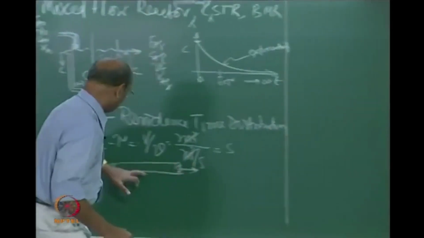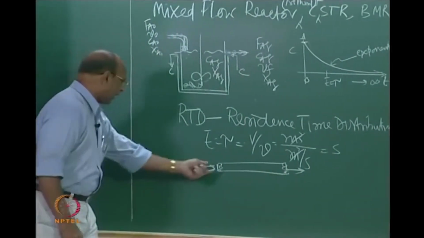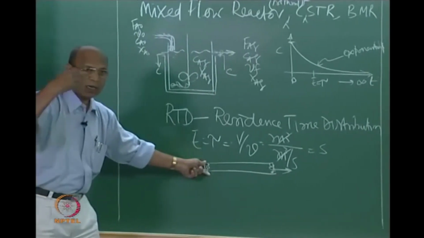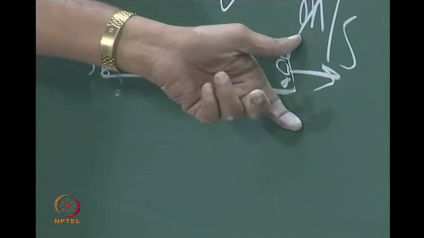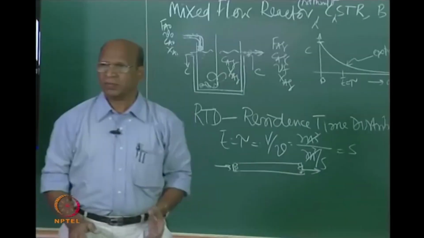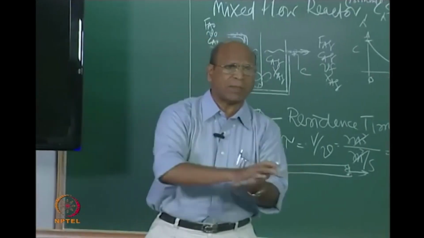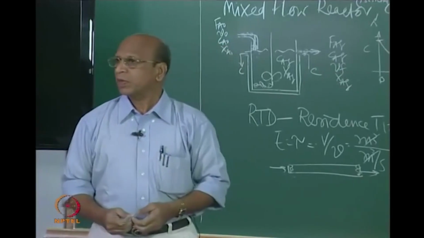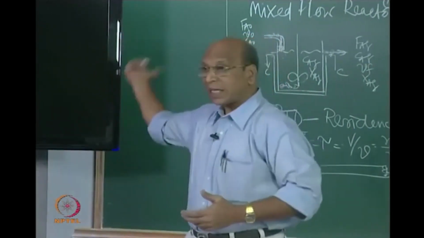Same thing here, plug flow. I have 1 liter entering, 1 liter coming out. Because of our ideal definition, that 1 liter exactly comes out here. So what is the conversion in that 1 liter? 1 liter contains 100 packets, exactly the same. Now, I am mixing them, destroying the packets and mixing in terms of molecules. What is the concentration or conversion there? Exactly the same. So you are not diluting, whereas in the mixed flow case it is diluting.